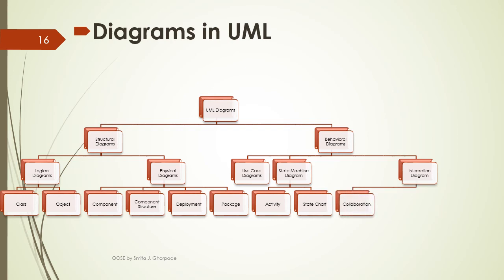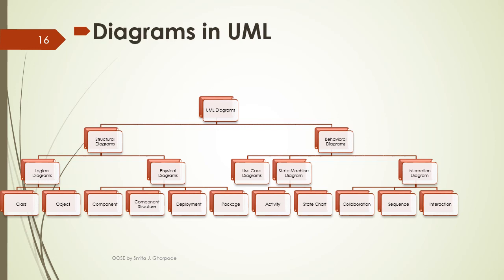Then interaction diagram, two types here, collaboration diagram and sequence diagram. A collaboration diagram shows the collaboration among the different elements or relationship among the different elements and how they are organized in a structural format. A sequence diagram shows the sequence of activities carried out to achieve a particular task.